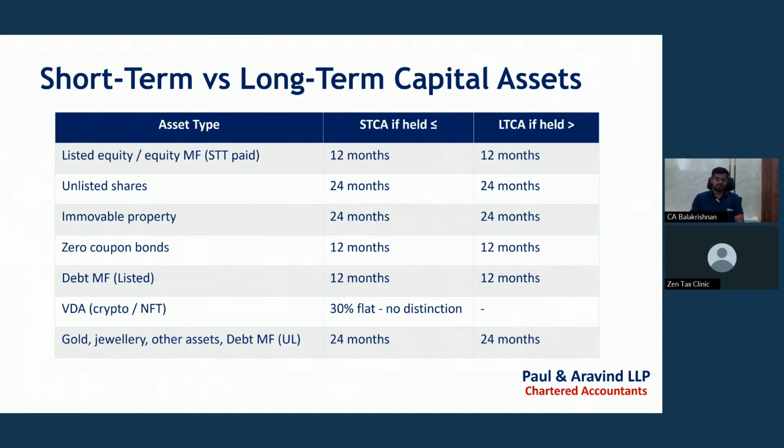Virtual digital assets, such as cryptocurrency: long-term or short-term is not at all relevant, because it will be treated as a transfer and taxed at a flat 30% with surcharge and health and education cess. Gold, jewelry and other assets are treated as long-term capital assets provided the holding period is more than 24 months.